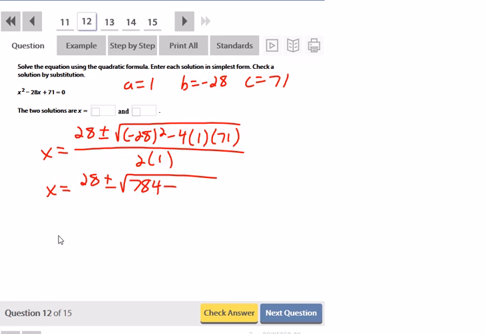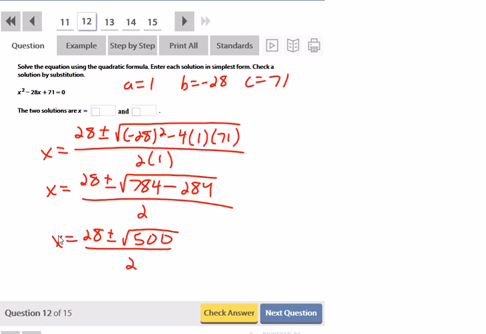Take a look at the negatives. If there's one negative or 3 negatives, then you would keep the minus. If either the 1 or the 71 were negative, meaning there would be 2 negatives in total, you can just turn that into a plus. 4 times 71 is 284, divided by 2. So x is equal to 28 plus or minus the square root of 500 over 2.